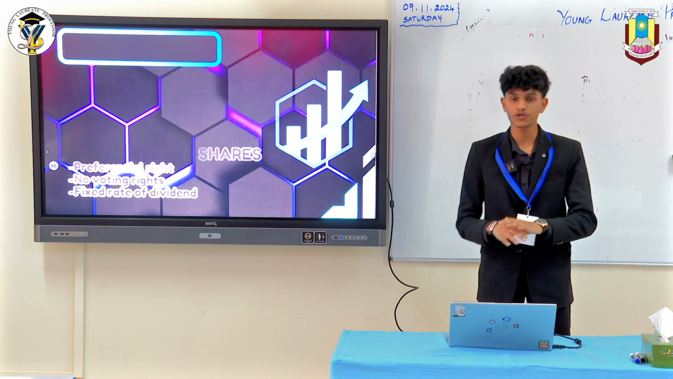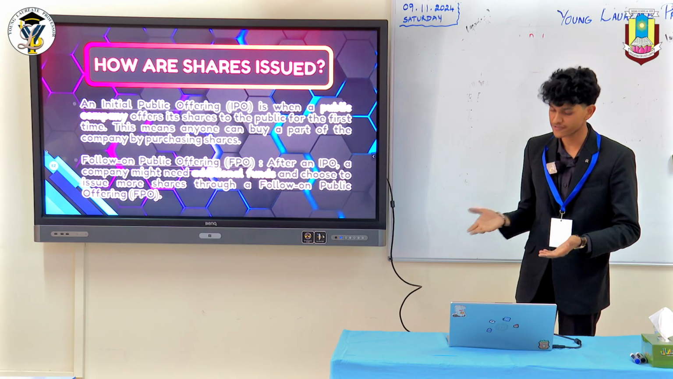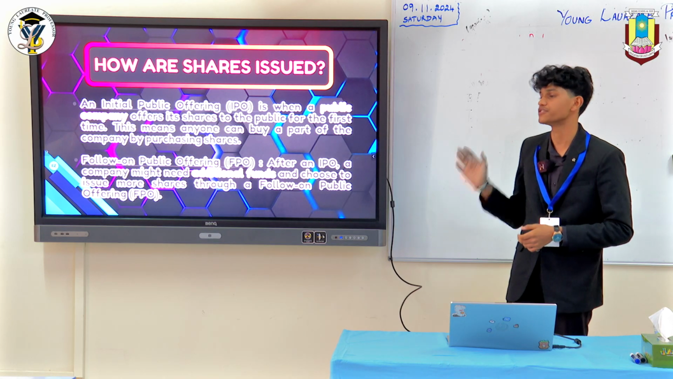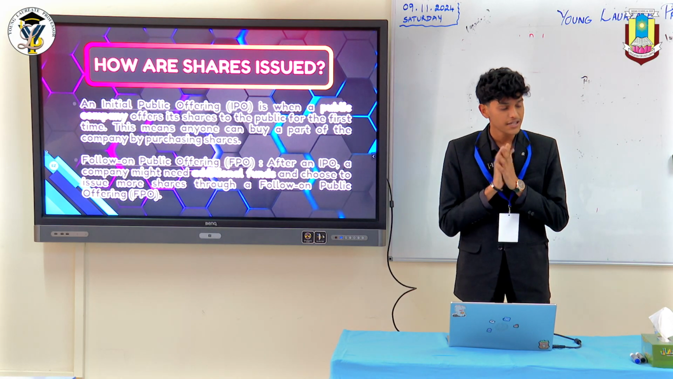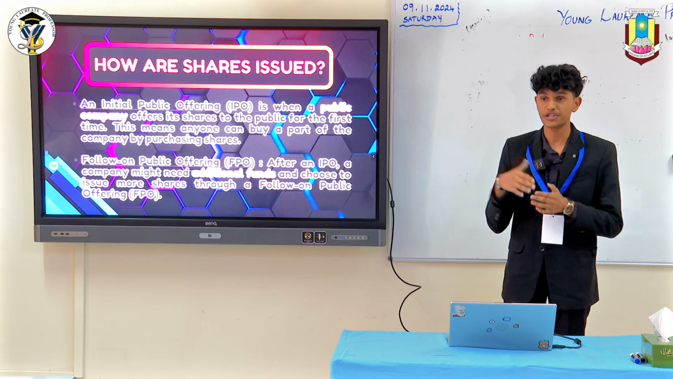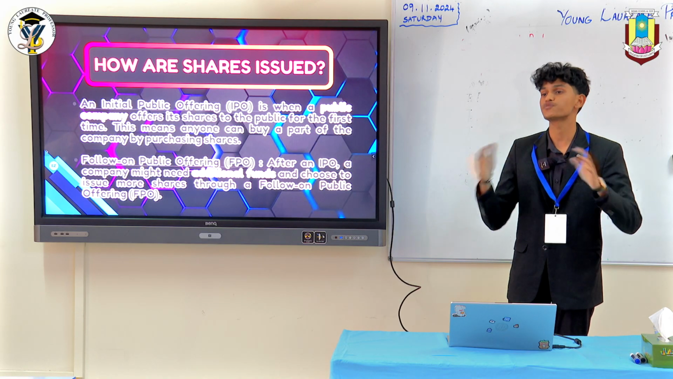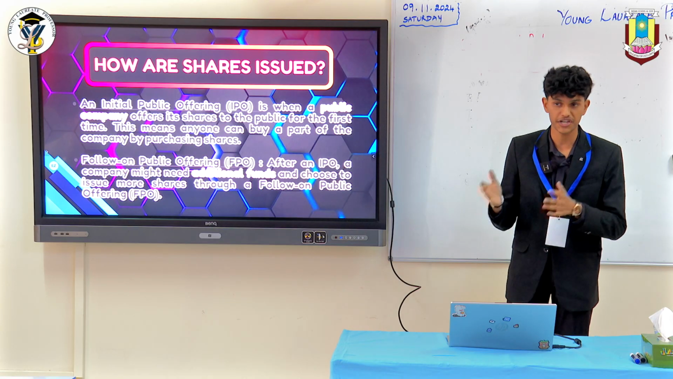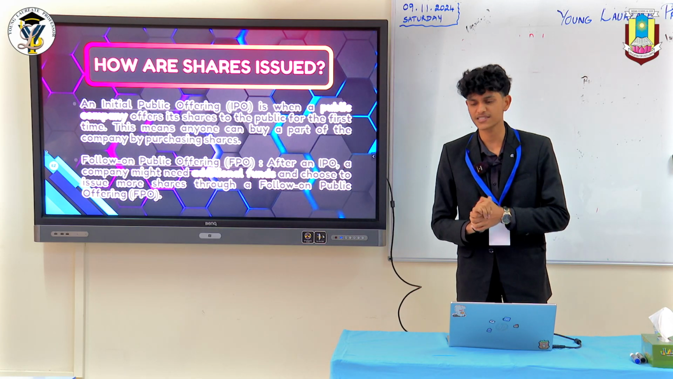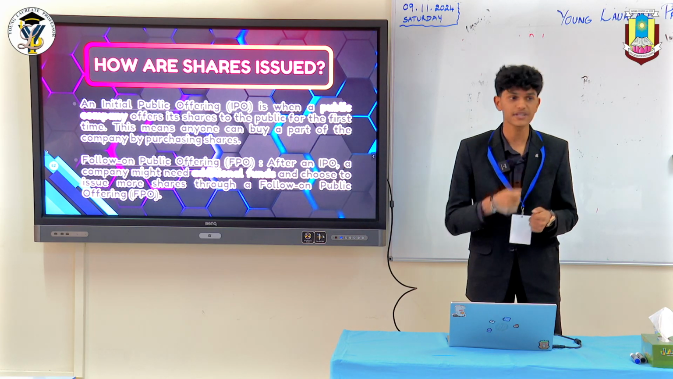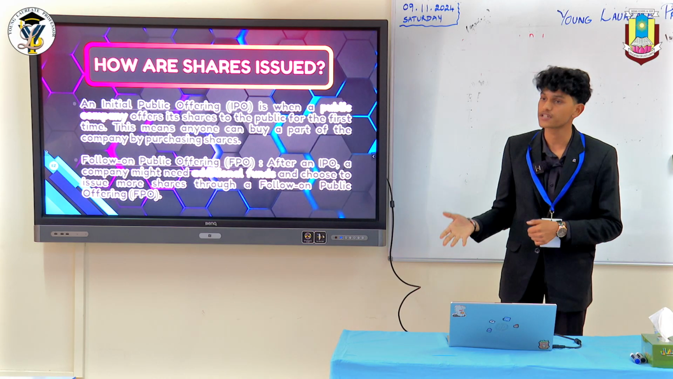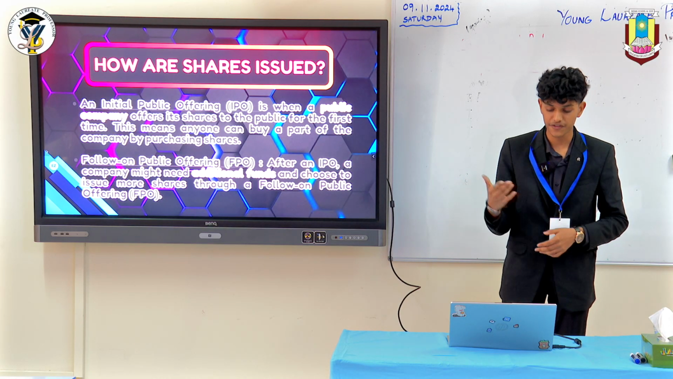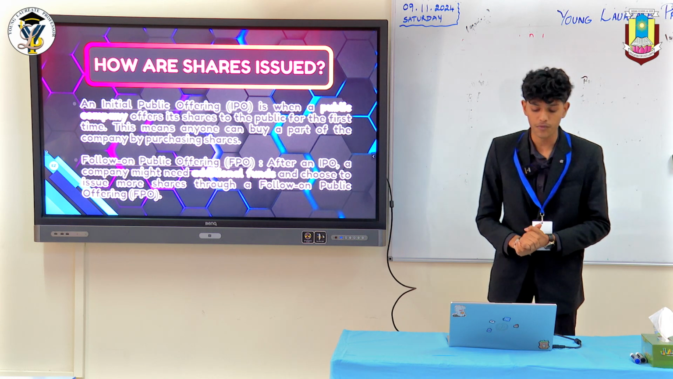Now you know what shares are and you know the types of shares. How exactly are shares even issued? There are two main ways you can issue shares. The one that most people know is called IPOs, or initial public offerings. This is when a public company issues its shares to the public for the very first time. Those are IPOs. And if you see something called FPOs, these are follow-on public offerings.